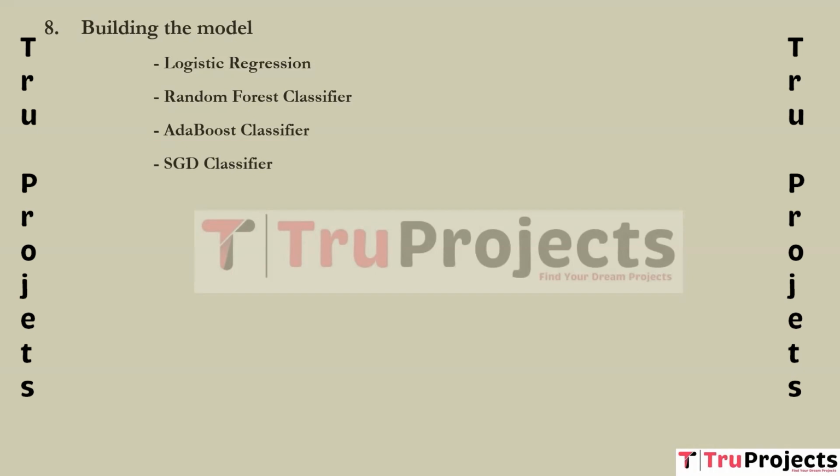It is employed for its efficiency in handling large data sets. It can be useful when working with a substantial volume of text data for sentiment analysis. Next one is K-neighbor classifier. K-nearest neighbor classifier is a simple instance-based learning algorithm that classifies data points based on the majority class among their K-nearest neighbors. It is used for its simplicity and versatility. It can be effective for sentiment analysis tasks where the similarity between text samples is essential.